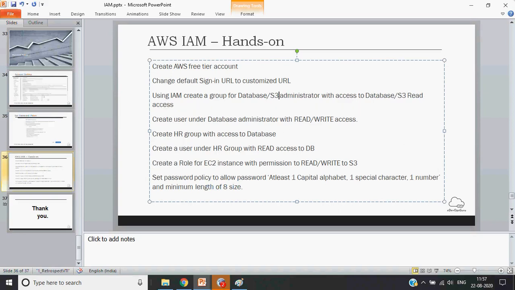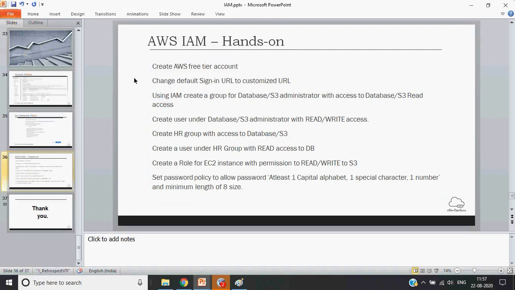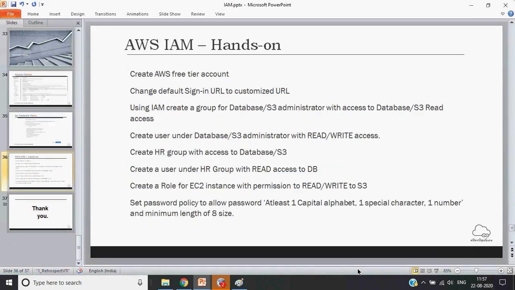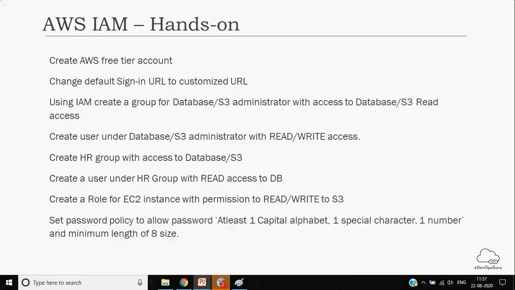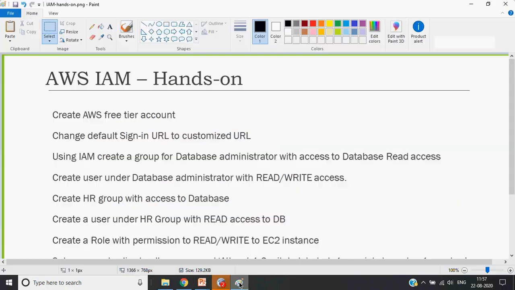So let's write it like S3. Okay, that would be better. Okay, so this looks better. People can also try both things, or whichever they feel better. Let me just take a snapshot of it and show it again.